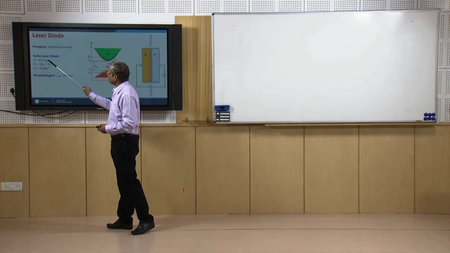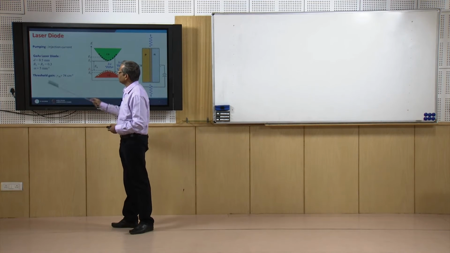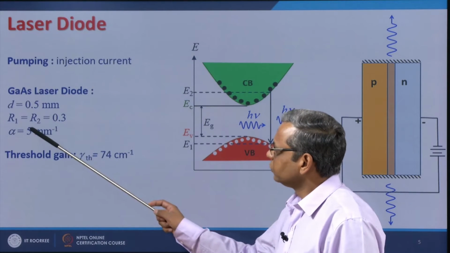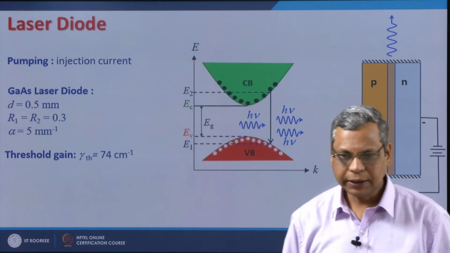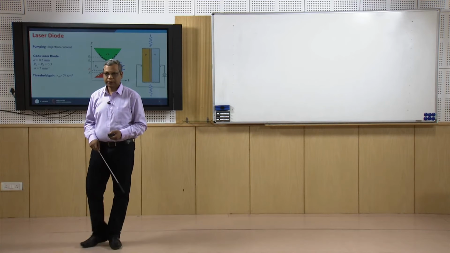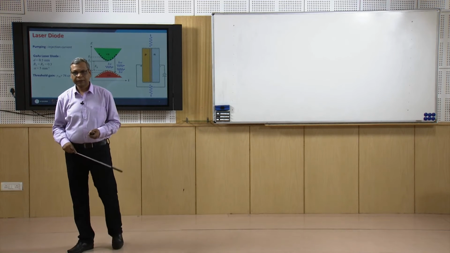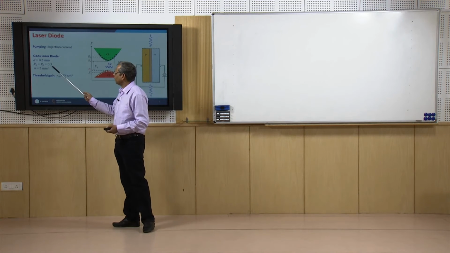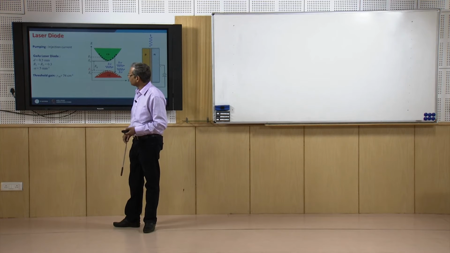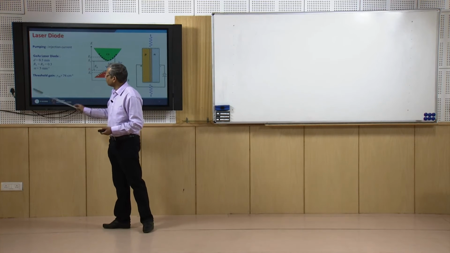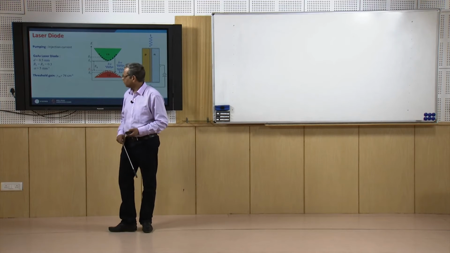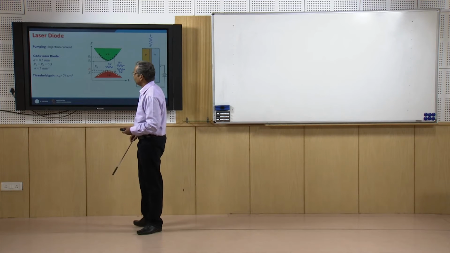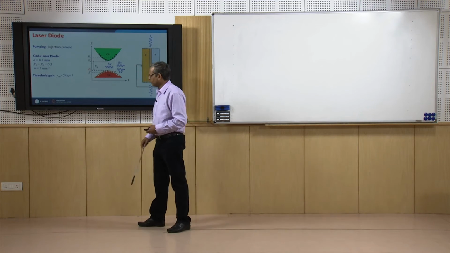Typically for a gallium arsenide laser diode, D is about half a millimeter, and if you do not put even mirrors at the end of the cavity, the cavity is formed just by cleaved surfaces, then R1, R2 have a typical value of 30%, and the scattering absorption loss coefficient is 5 millimeter inverse. Then if you calculate the threshold gain, it comes out to be about 74 centimeter inverse.